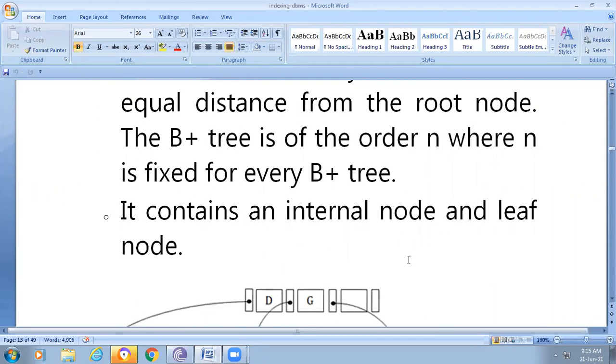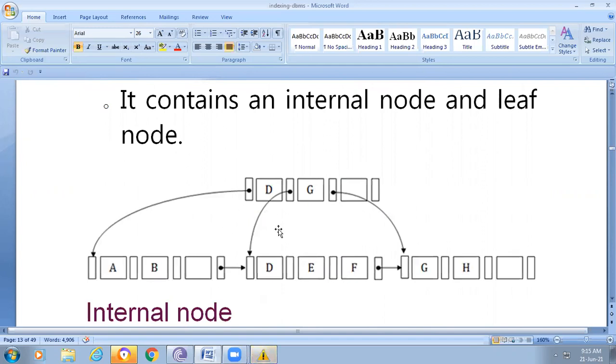So it contains an internal node and a leaf node. That means if you are observing here, this is the B plus tree structure. Here, if you observe pointers, they point to some elements. For example, if you consider this tree structure, D and G are the root nodes.